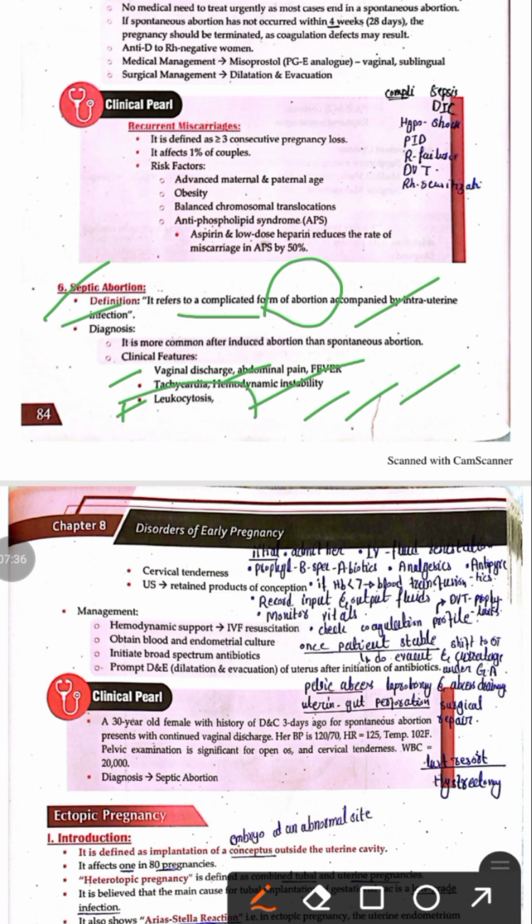On CBC there will be leukocytosis. Similarly, there is cervical tenderness on examination, and the ultrasound shows retained product of conception. Septic abortion is more common in induced abortion, but it may occur in certain cases of spontaneous abortion.